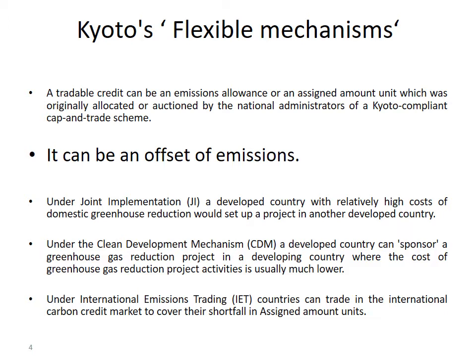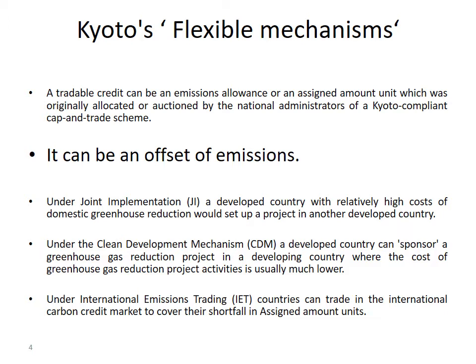So, a tradable credit can be an emissions allowance, and the trading allowance that is given by a Kyoto Compliant Cap and Trading Scheme, and the authority is given based on the auction or given as allocation. Auction means the bidder who is coming with the largest amount of money is given the chance. It can be an offset of emissions.